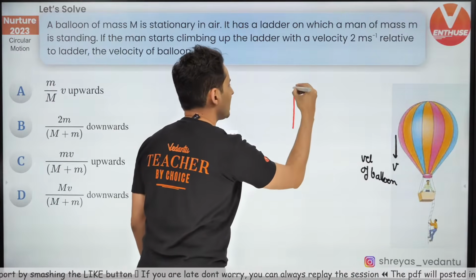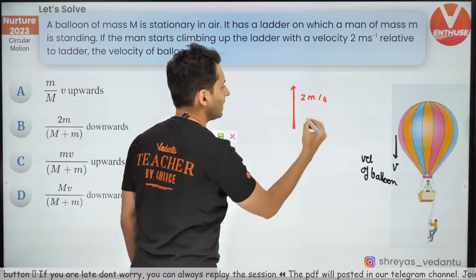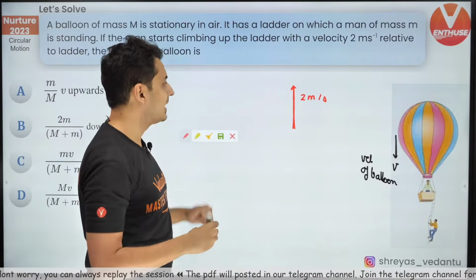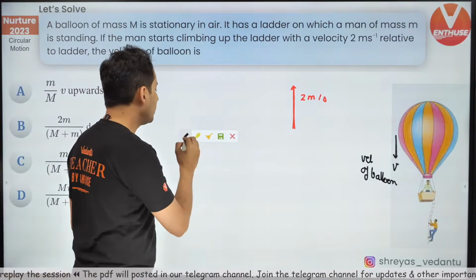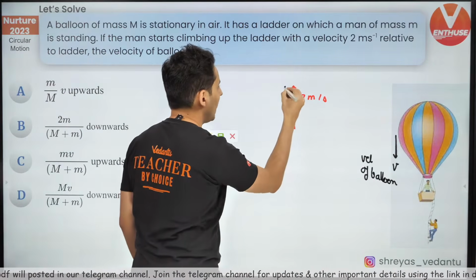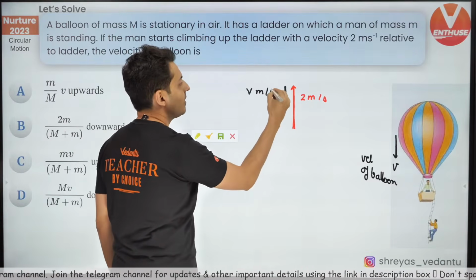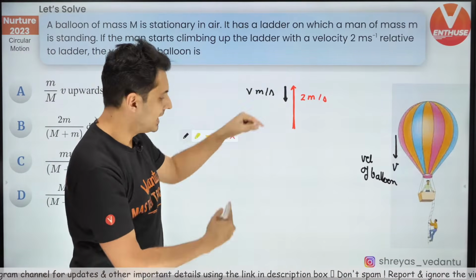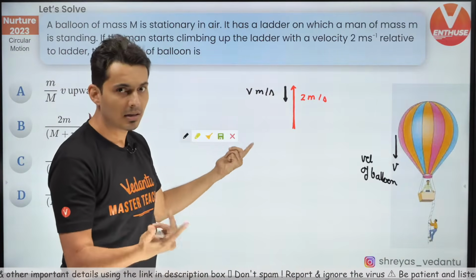The person climbs up 2 meters in 1 second, but that is with respect to the balloon. What did the balloon do? The balloon has come down V meters in 1 second.